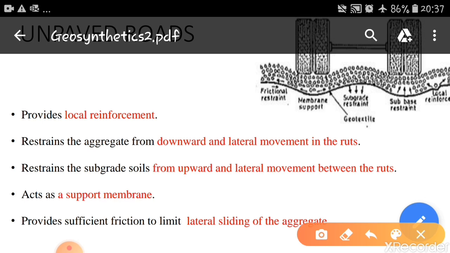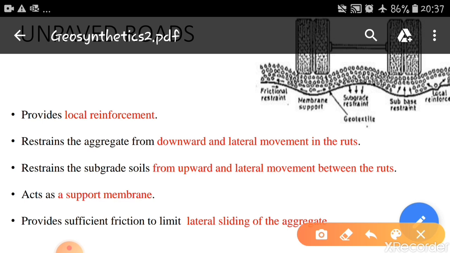Although the main function here is as a separator, the secondary functions of reinforcement and filtration are also essential.